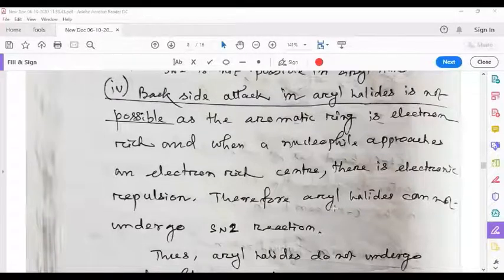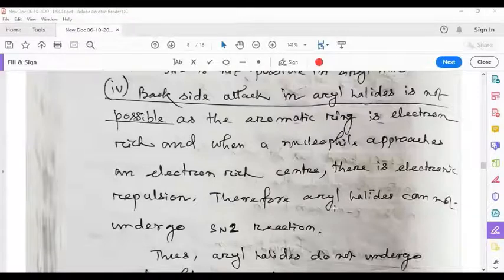In the case of aryl halides, the aromatic ring contains double bonds, more number of double bonds. Therefore, it is electron rich, and when a nucleophile approaches the alpha carbon, the nucleophile has to approach an electron rich group.